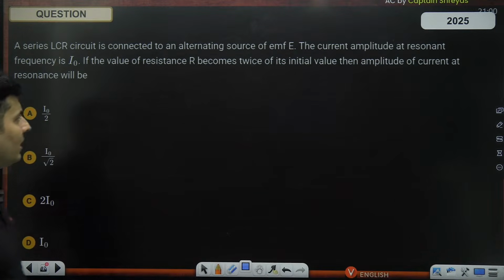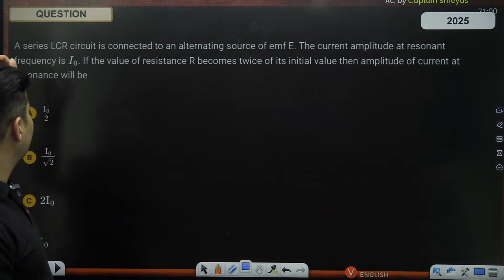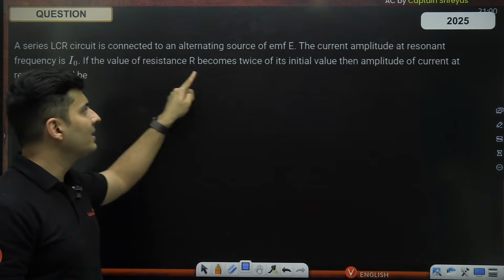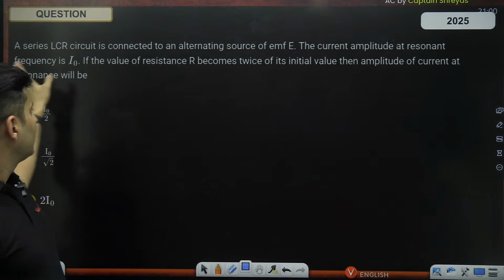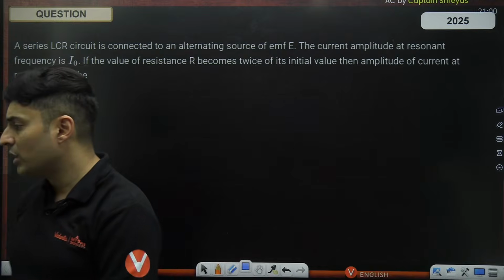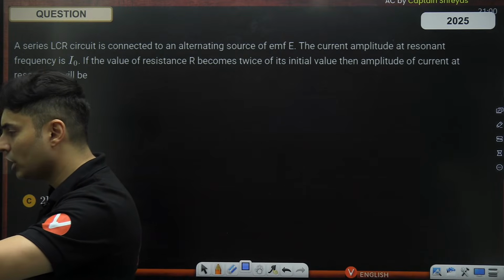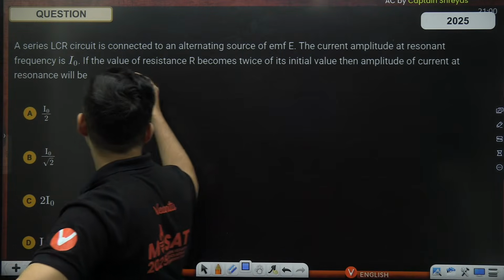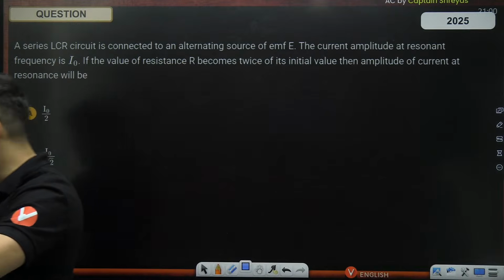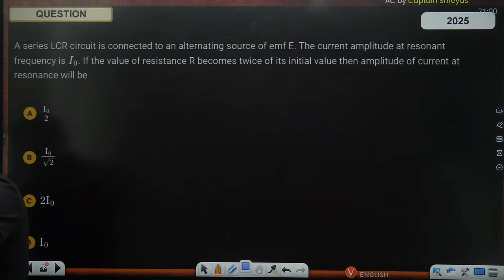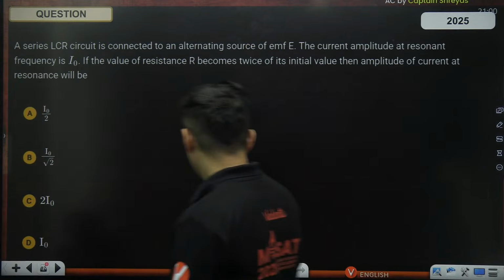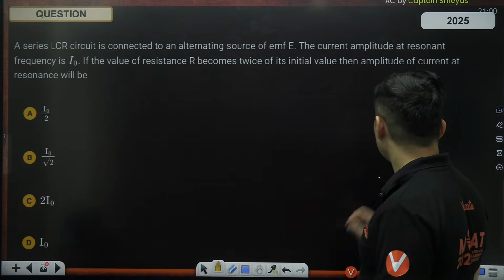In the LCR circuit, the EMF is E, current at resonance is I naught. If the value of resistance becomes twice of its value, then what will be the current amplitude at that particular new resistance? That's the question. Okay, so what will be the new maximum current? All right, let's figure this out.